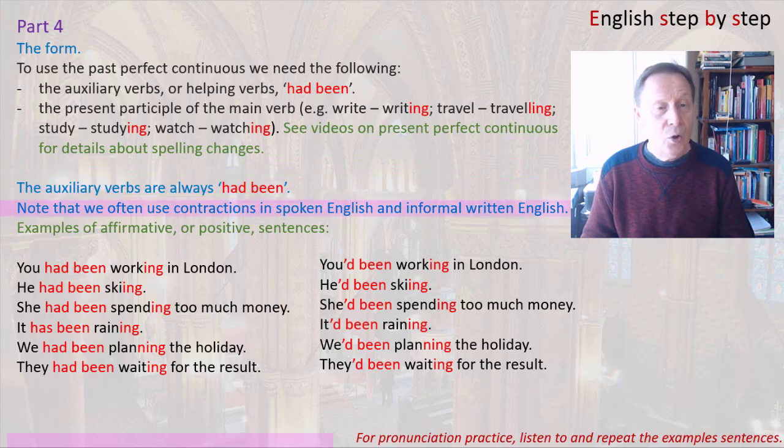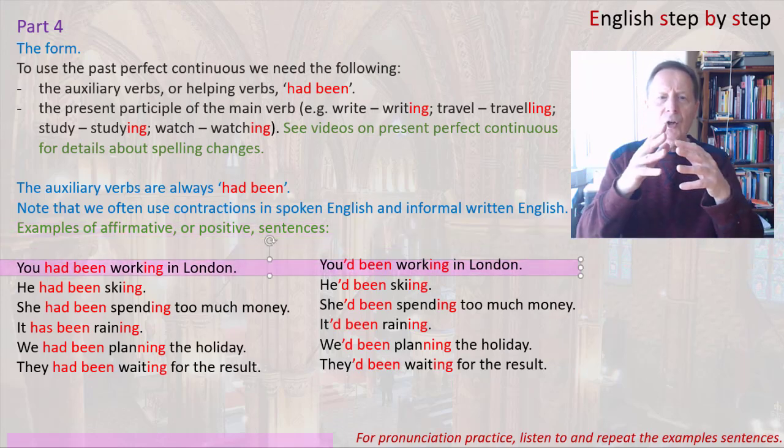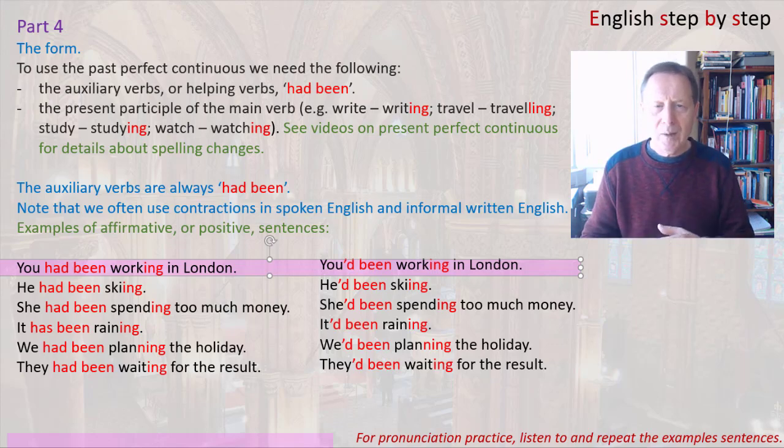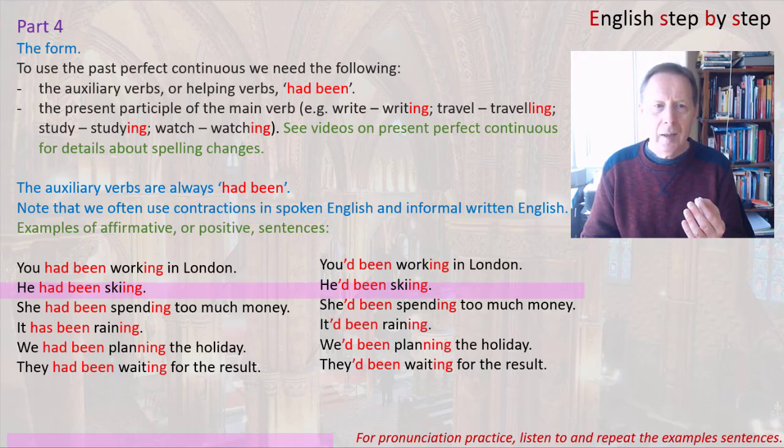Now note that we often use contractions in spoken English and informal written English. Here are some examples of affirmative or positive sentences. You had been working in London, so we have the contraction you'd. You'd been working in London. He had been skiing, contraction, he'd been skiing. She had been spending too much money, she'd been spending too much money.